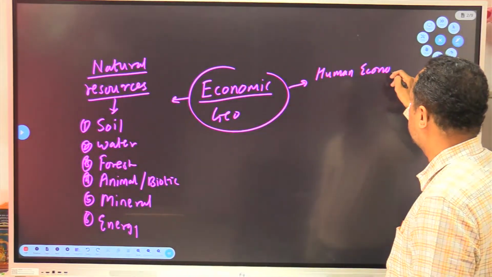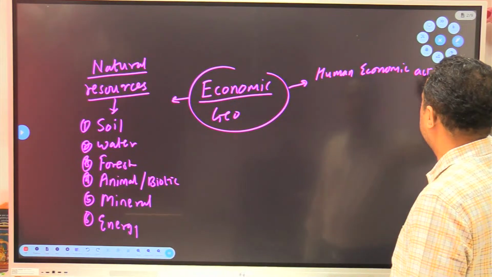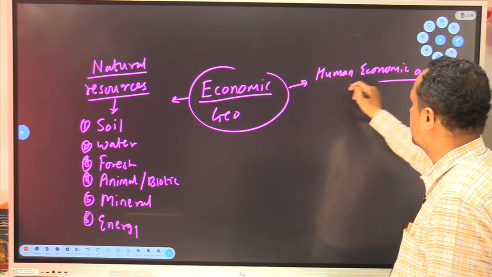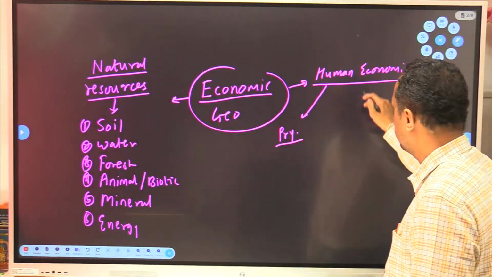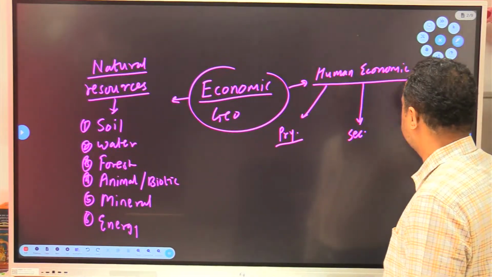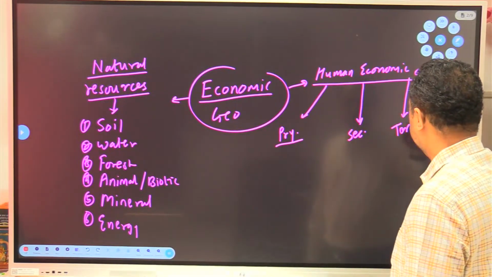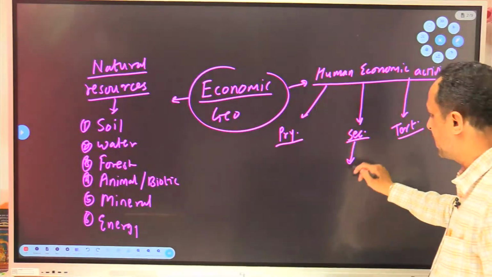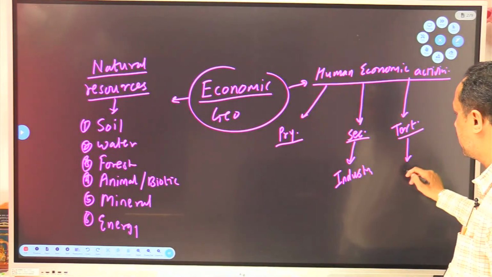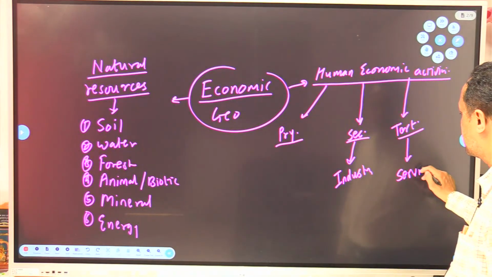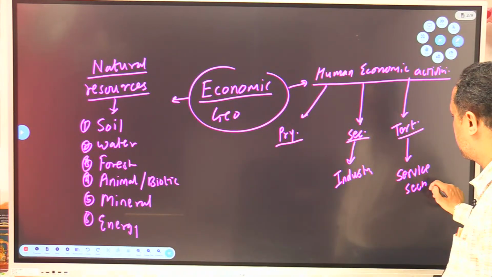Then we study human economic activities. These activities include primary, secondary, and tertiary. Secondary economic activity includes the study of industry. Tertiary includes the study of the service sector.